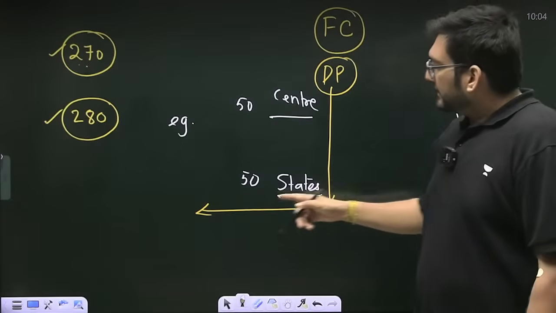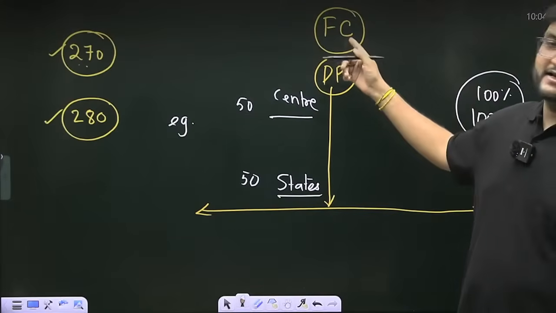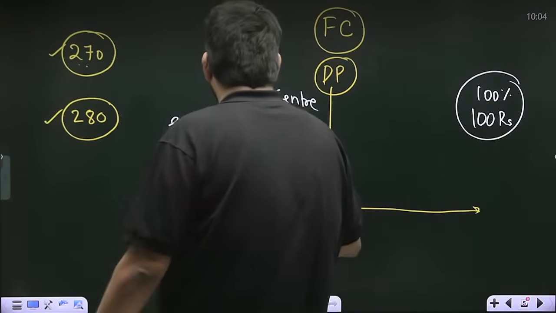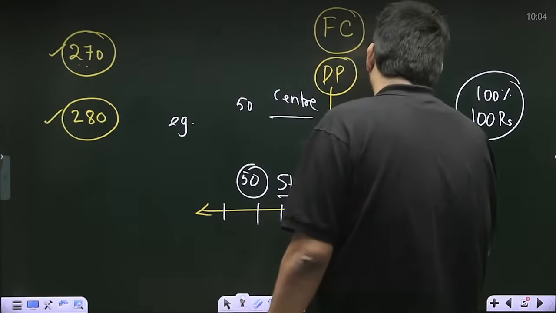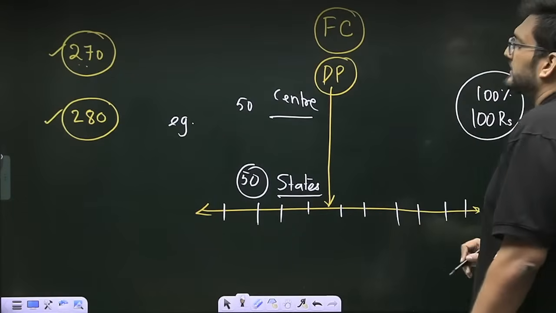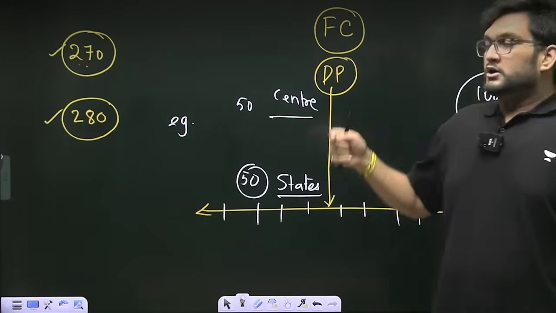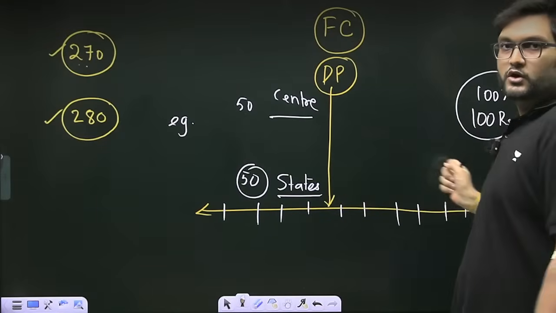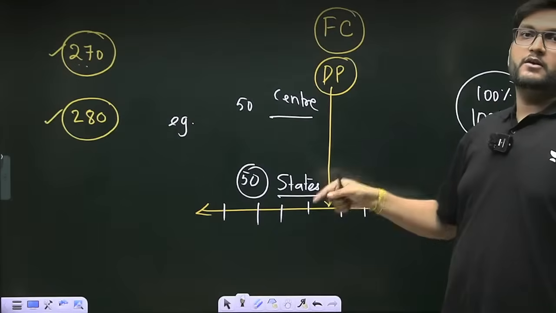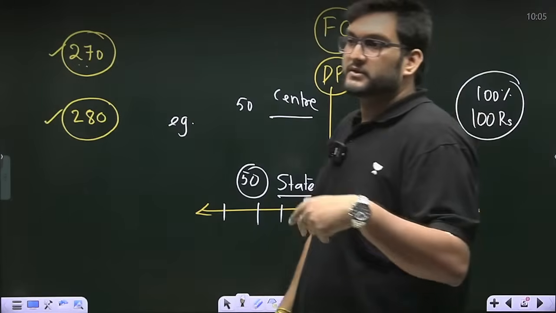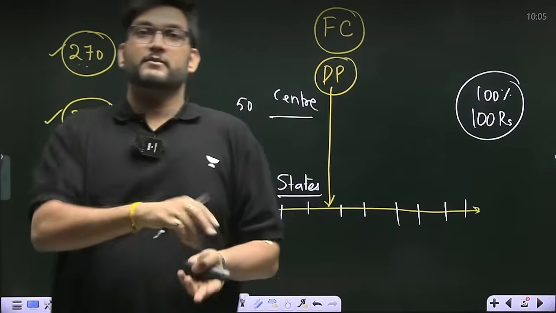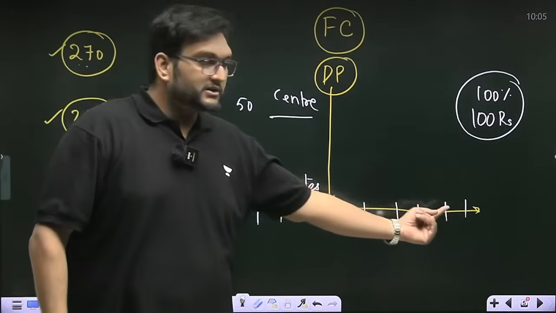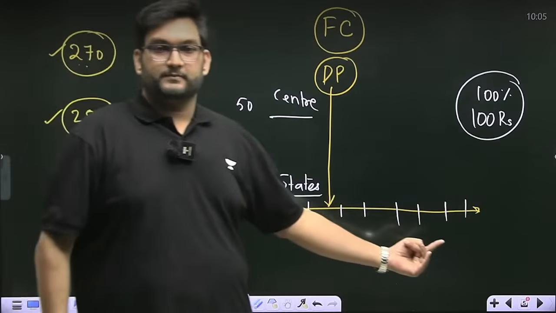Then the next part which the Finance Commission has to decide is, under what principles will this 50 rupees be horizontally divided and given to different states. So there's an aspect of vertical devolution and there's an aspect of what is called horizontal devolution. Vertical and horizontal, two very important principles are in context, and what is even more important is what is the principle which is applied for devolution or division of money amongst the states itself.